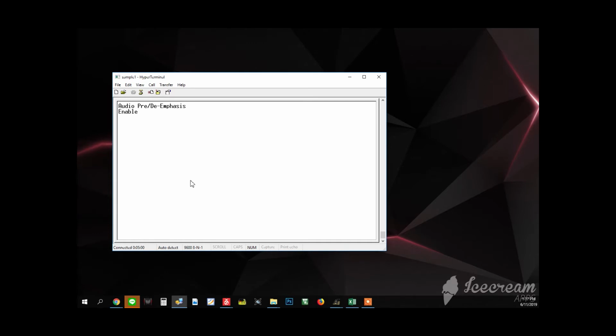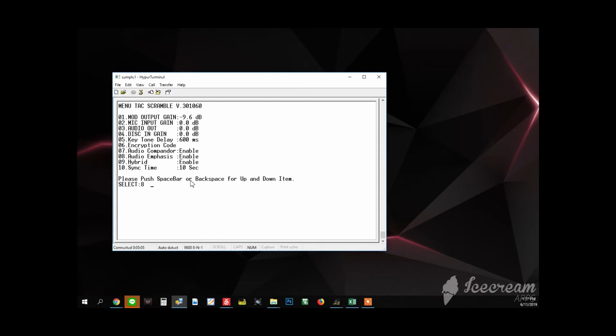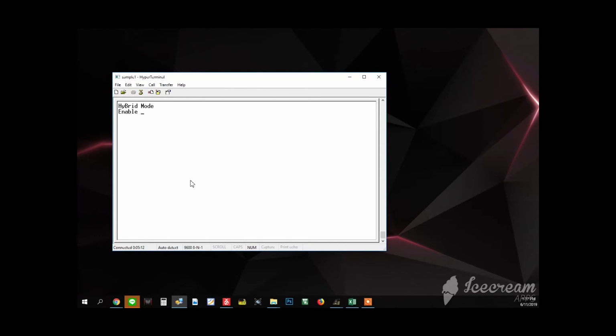This one we're going to set to enable too, and after that save it by enter. And the item 9, we select 9 here and press enter. High bit mode, the default is enable too. After that, press enter to save it.